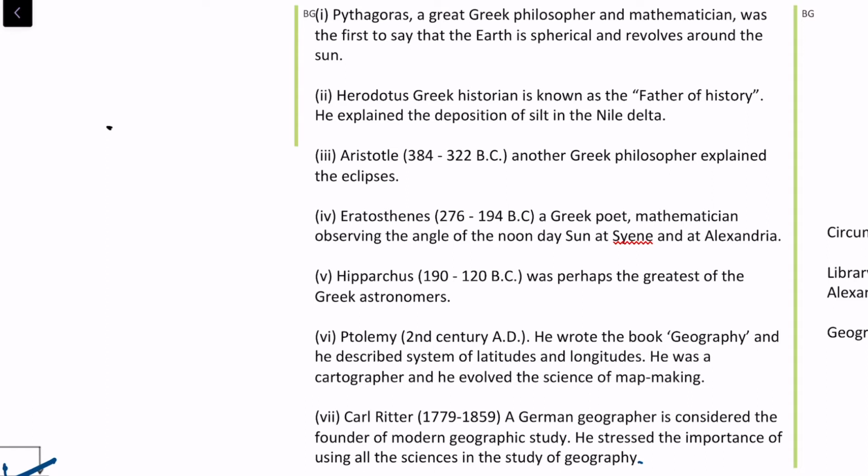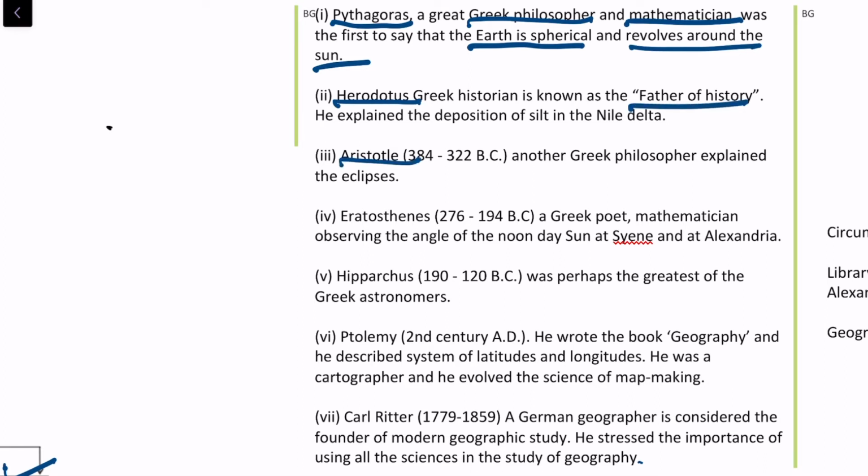There is Pythagoras. Pythagoras is famous for his Pythagoras theorem. He was a Greek philosopher and a mathematician. He was the first one to say that the earth is spherical and that it revolves around the sun. Then there is Herodotus, who is known as the father of history. Aristotle was a Greek philosopher as well, and he explained the eclipse.